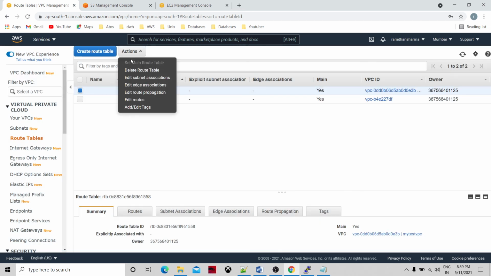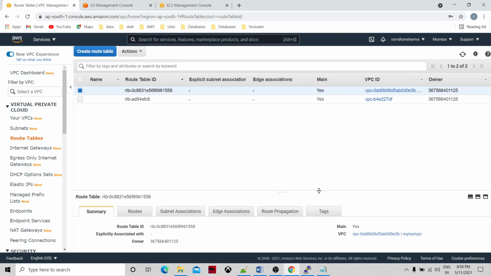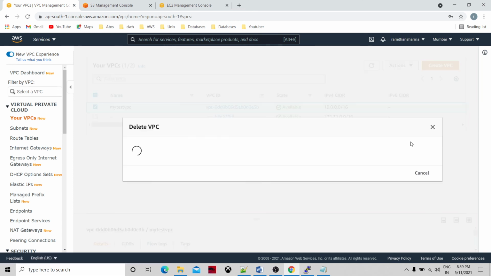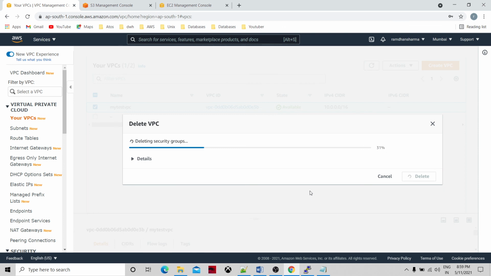Let me delete the route table. This cannot be deleted. I think this is the default one. Okay, then the VPC. Now it is time to remove the VPC completely.